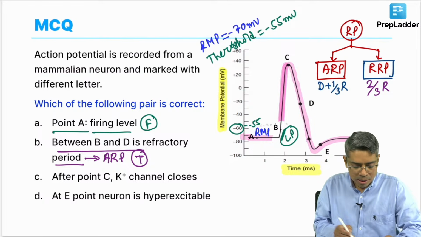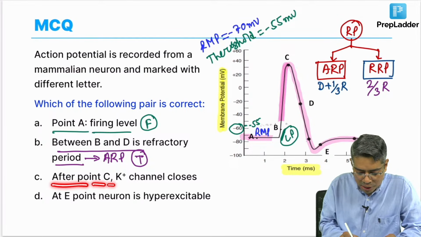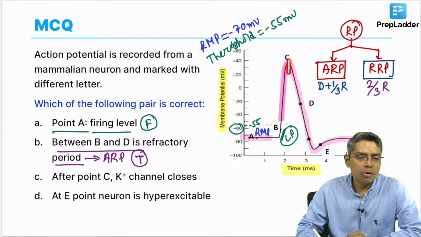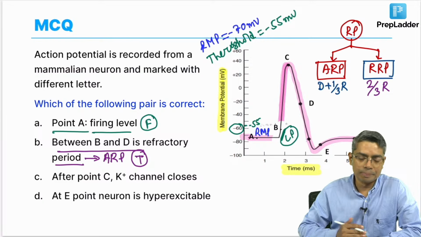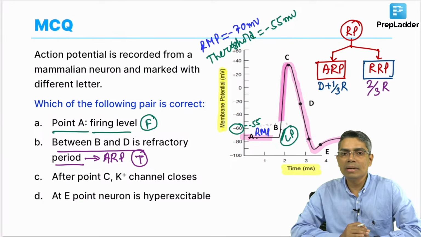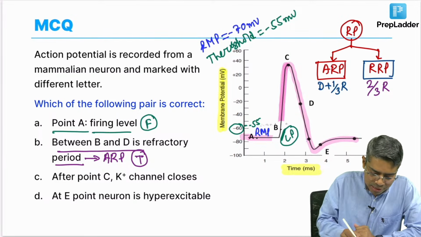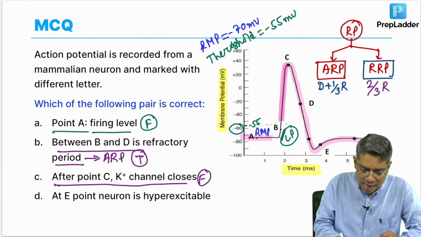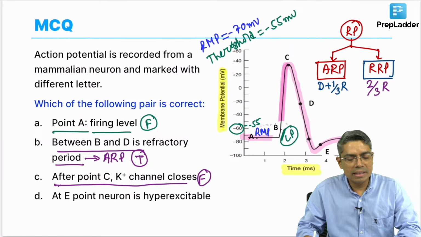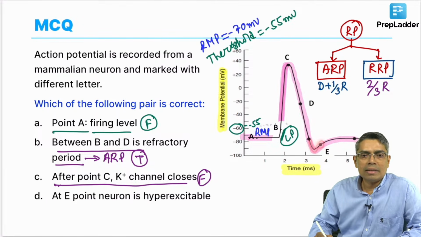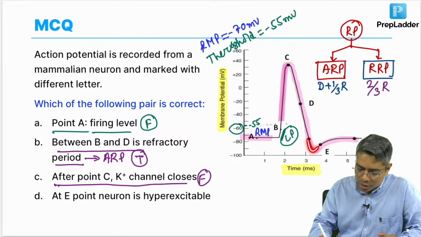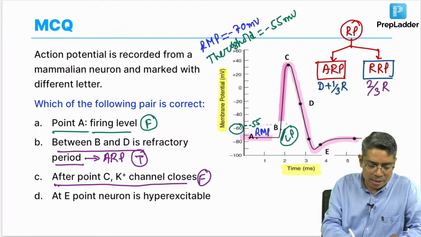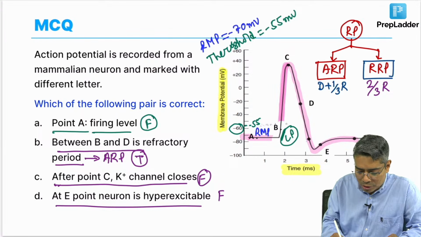Getting my point? Okay. Now, option C is saying after point C, the potassium channel closes. So, after point C, the potassium channel is not going to close, the potassium channel closing will start later on. After point C, most of the sodium channels will start closing. So, option C is again a wrong statement. So, this is also a false statement. And option D: at point E, the neuron is hyperexcitable. So, this point E is the after-hyperpolarization part. So, the neuron is in a hyperpolarized condition. So, here the neuron is never hyperexcitable. Okay. It is less excitable than normal. So, this is also a false statement.